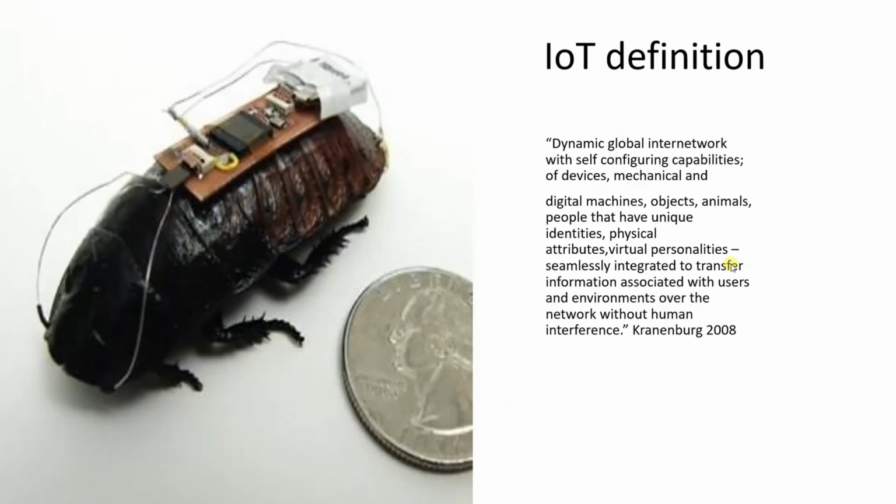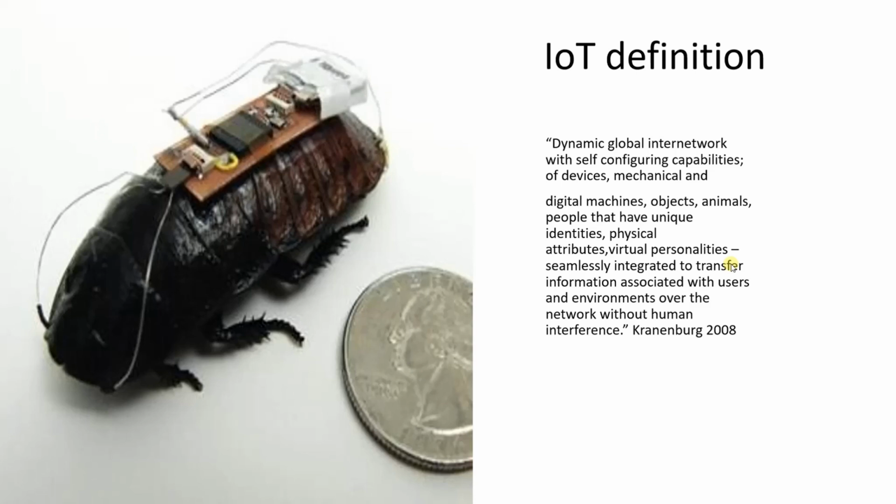Okay. And finally, we will come to a book definition. What is there in the book for the IoT definition? It gives us a dynamic global internetwork with self-configuring capabilities of devices, mechanical and digital machines, objects, animals, people that have unique identities, physical attributes, virtual personalities, seamlessly integrated to transfer information associated with users and environment over the network without human interference. This was a proper definition for IoT.